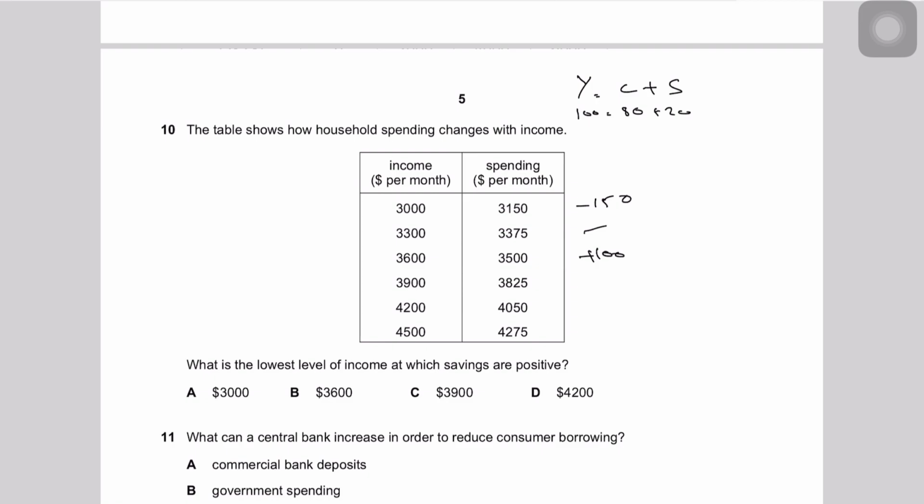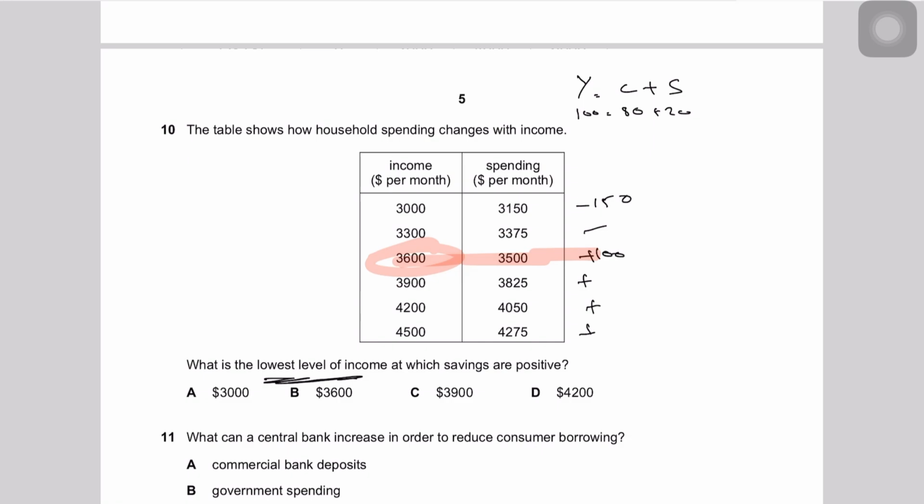So we see that the saving has now started becoming positive. Over here as well, the saving would be positive. Over here as well, it would be positive. And over here as well, it will be positive. But the question says, what is the lowest level of income at which savings are positive? So the lowest level of income at which savings are positive is basically 3600, because the lowest possible positive saving was when the income was actually 3600, right?